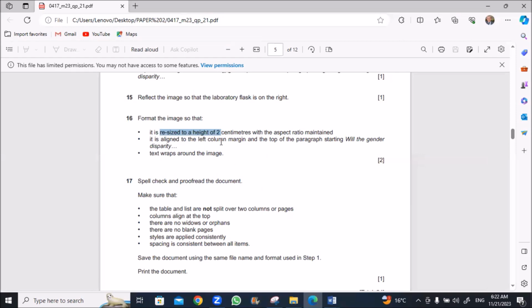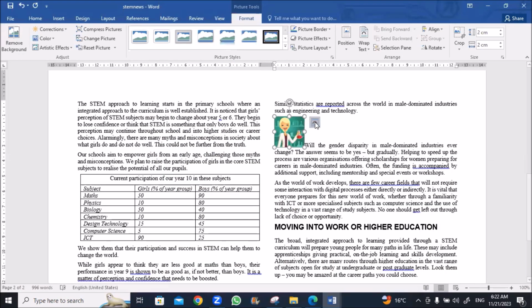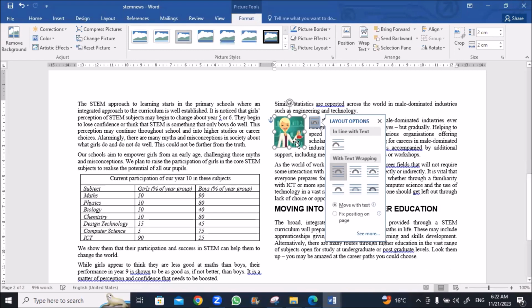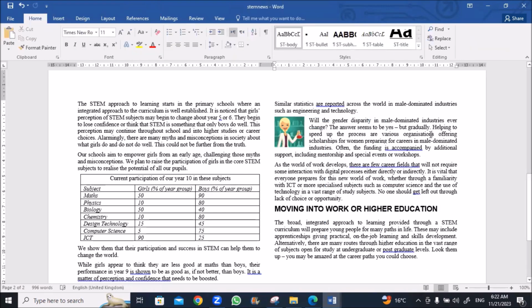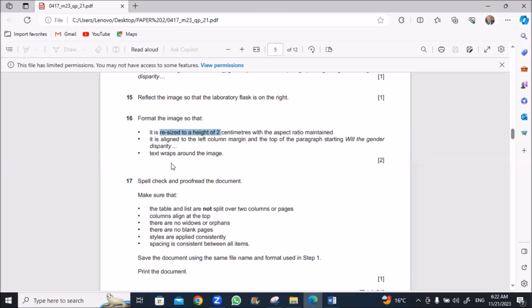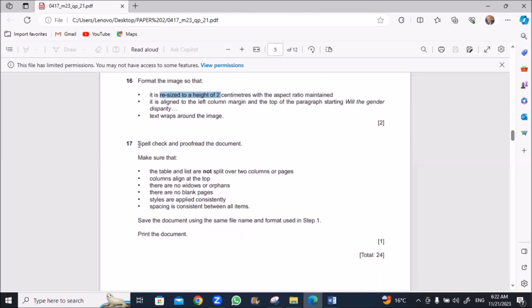It is aligned to the left column margin and top of the paragraph, starting with the gender disparity. Text to wrap around the image, so we'll put it as a square. Okay. And that's it. Spell check and proofread the document.